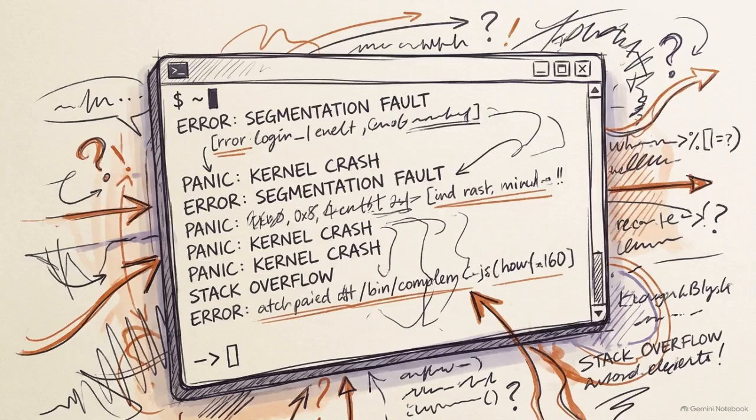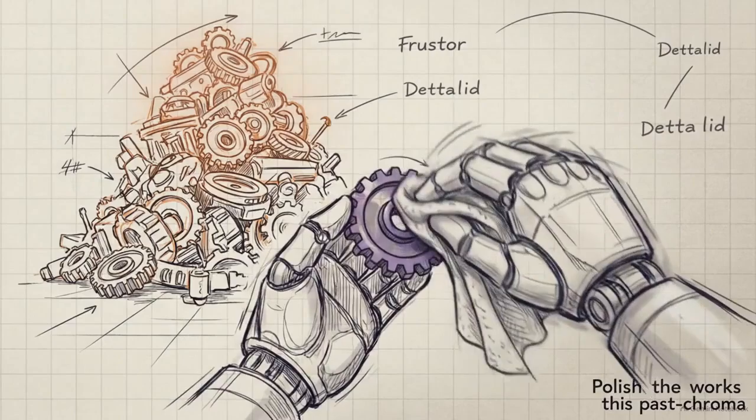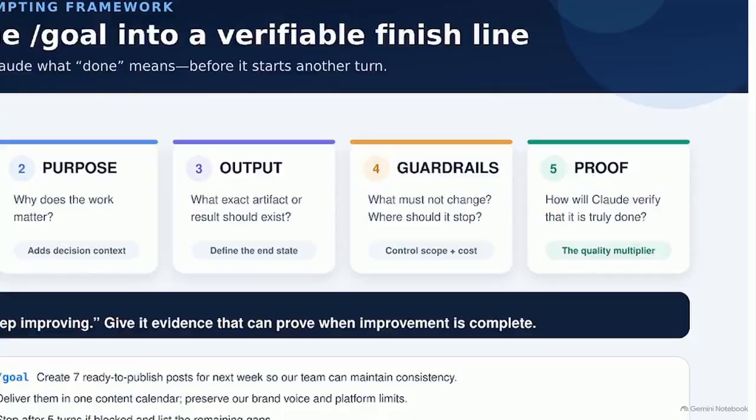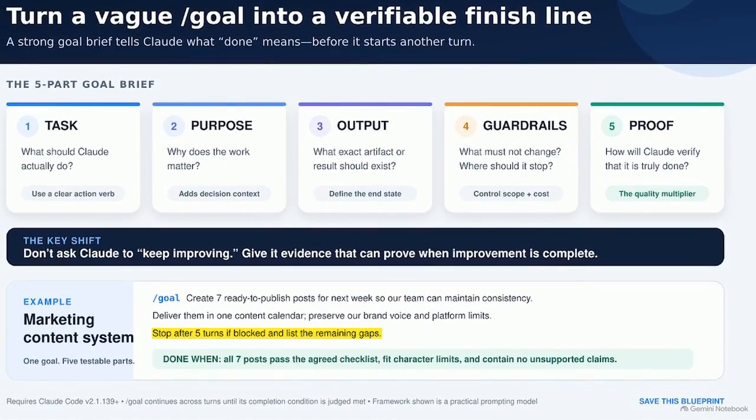But even with a clear task and output, launching a goal command without boundaries is risky. An unconstrained, boundless AI agent can spend significant time and tokens endlessly trying to perfect a single function. That's why column 4 establishes guardrails. You have to set limits on scope and cost. In the example, we give it a limit. Stop after 5 turns if blocked and list the remaining gaps.